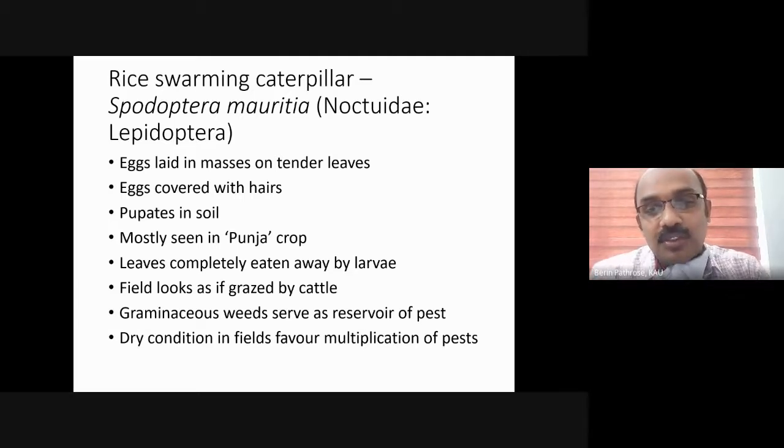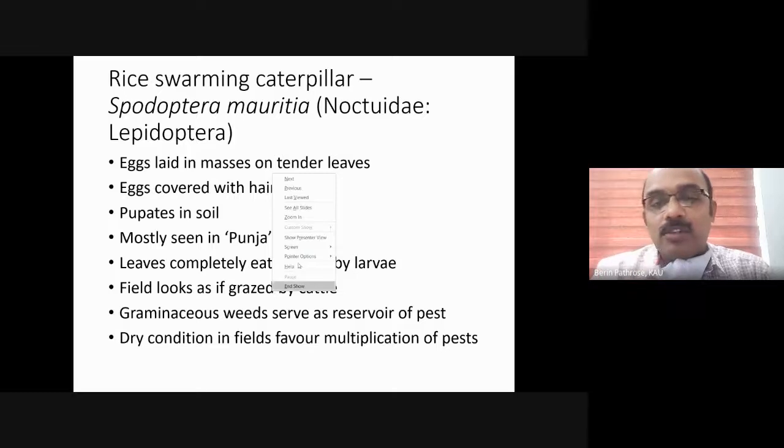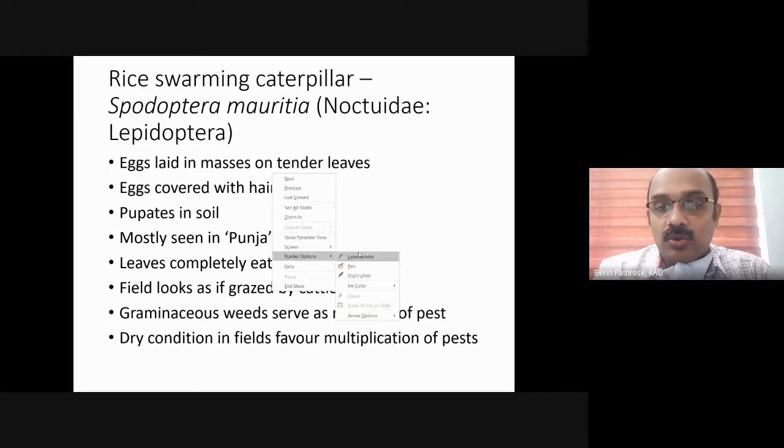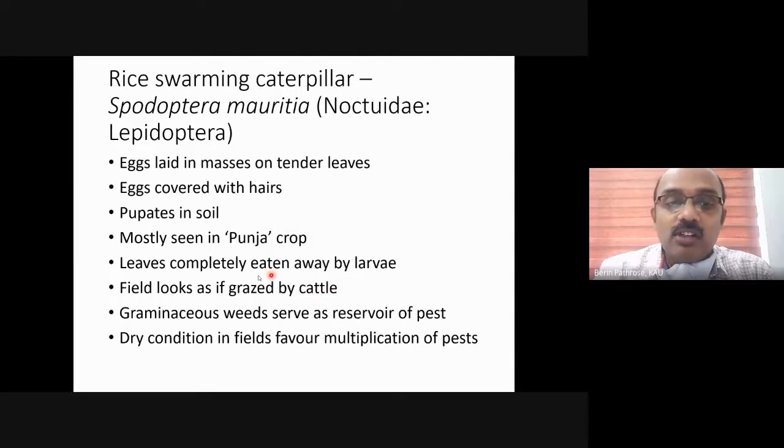This is a usual question which is asked. The field looks as if grazed by cattle. The leaves will be completely eaten away. I will show you a few pictures, then you can easily understand how this symptom looks. It pupates in soil. It prefers mostly nighttime for feeding.